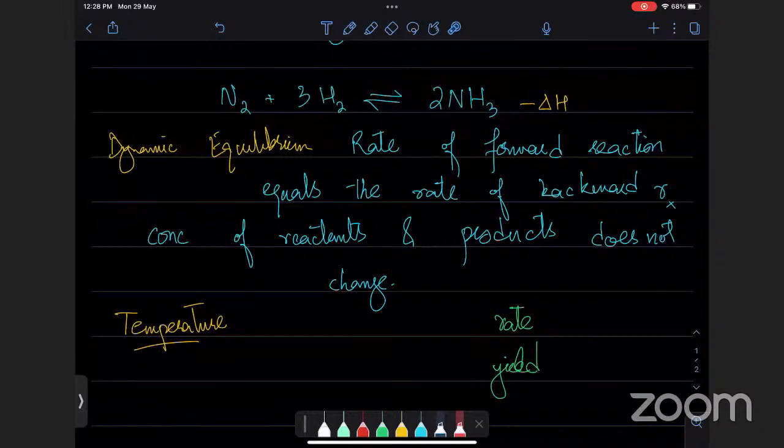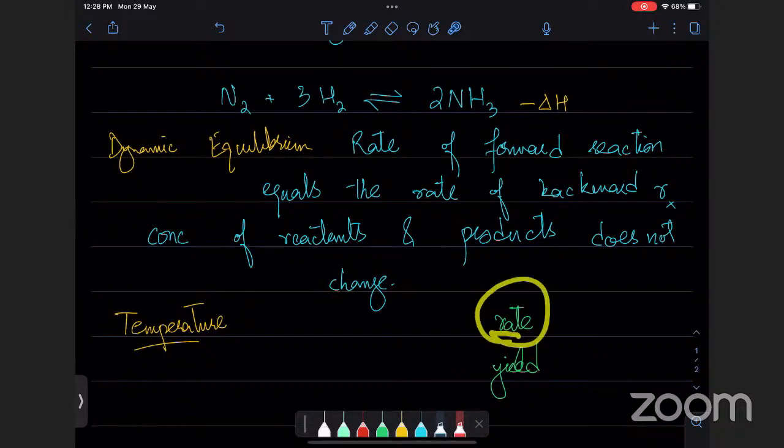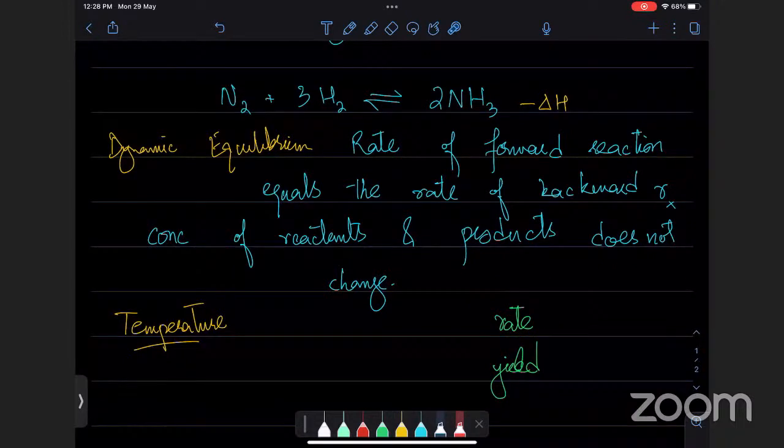So the clear situation is that if you keep the reaction at high temperature, equilibrium will go back, which means आपकी yield कम होगी. We're like, that's fine. We will compromise. The word compromise is important. आपने आंसर जब देना तो compromise की बात करनी है, that we keep a higher rate at the cost of greater yield.